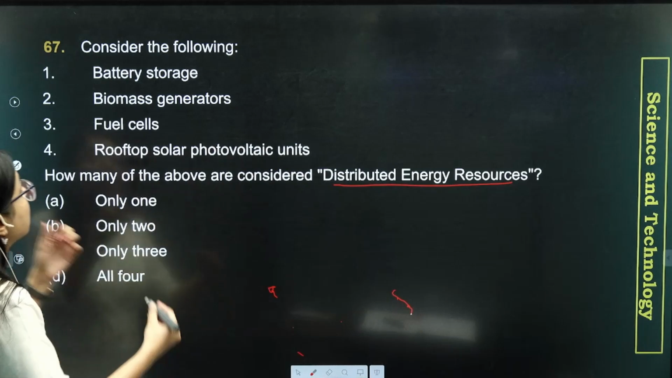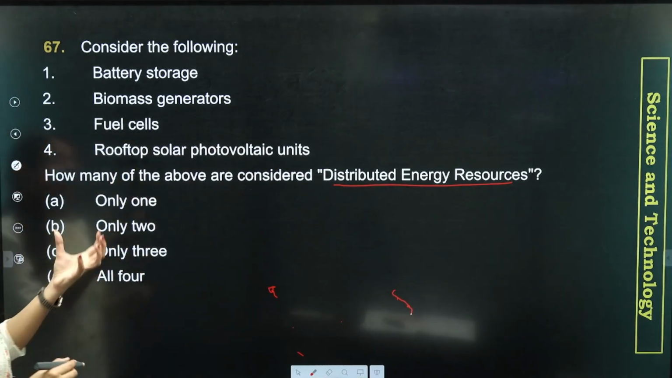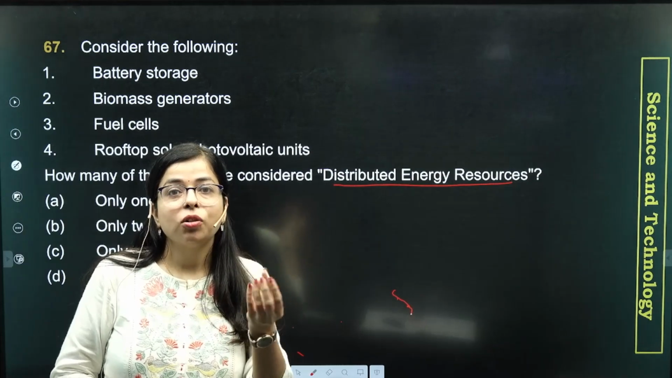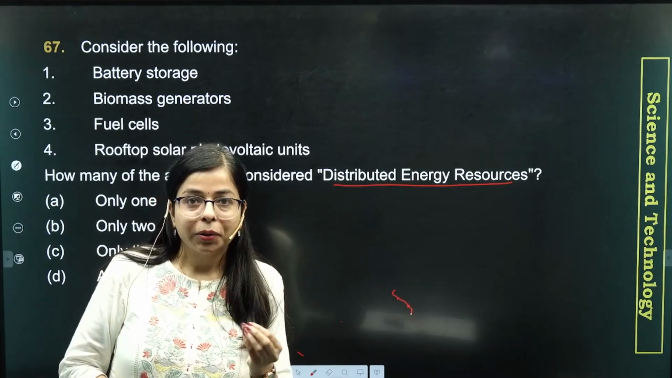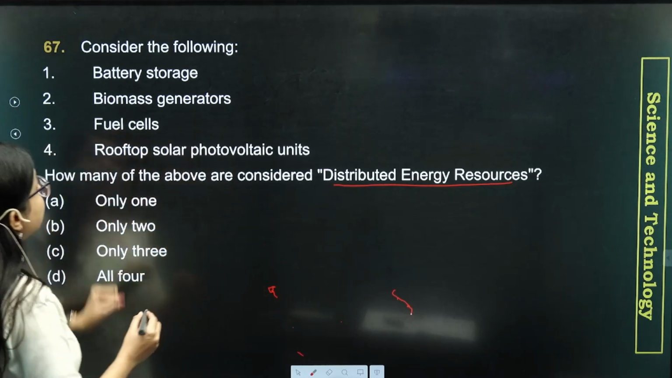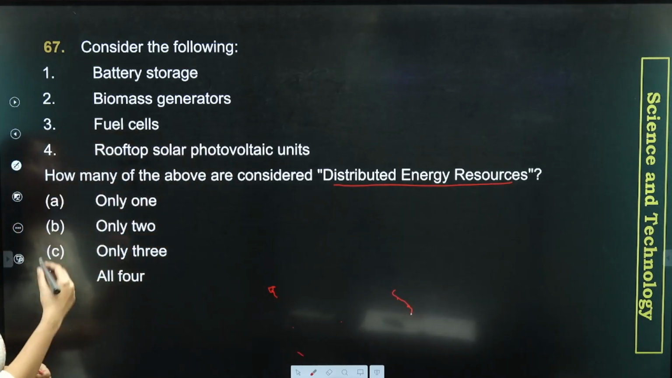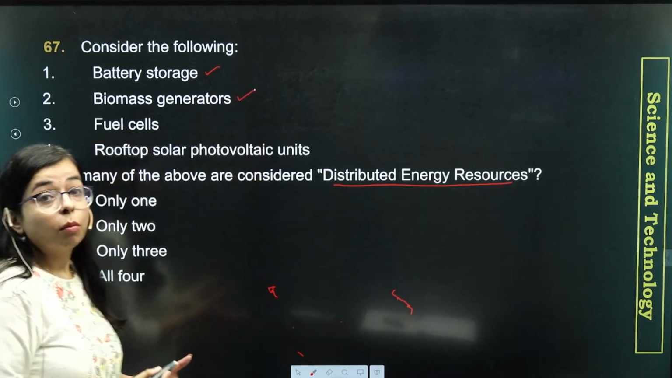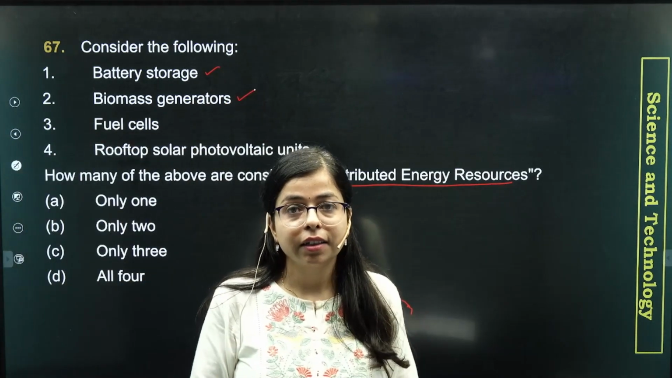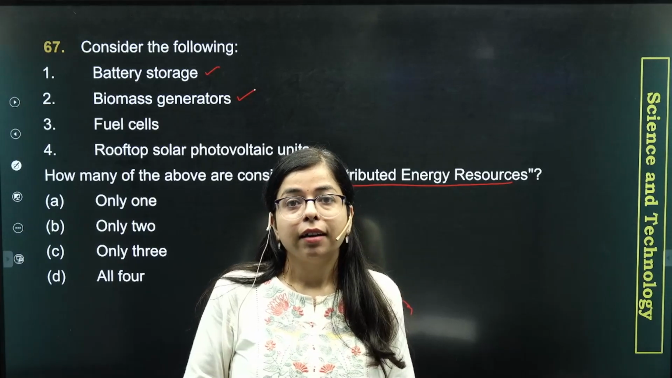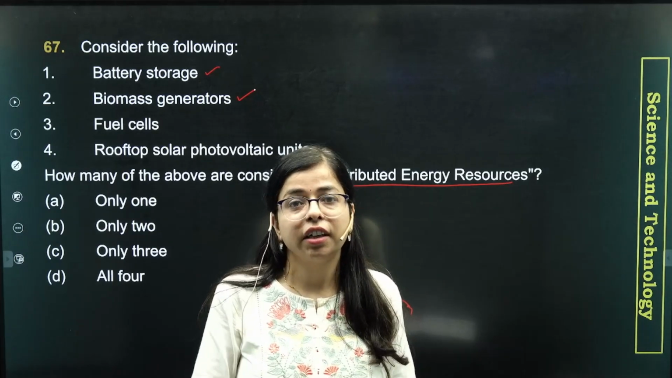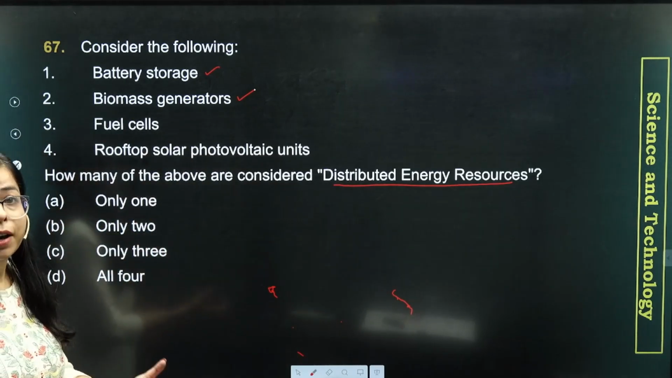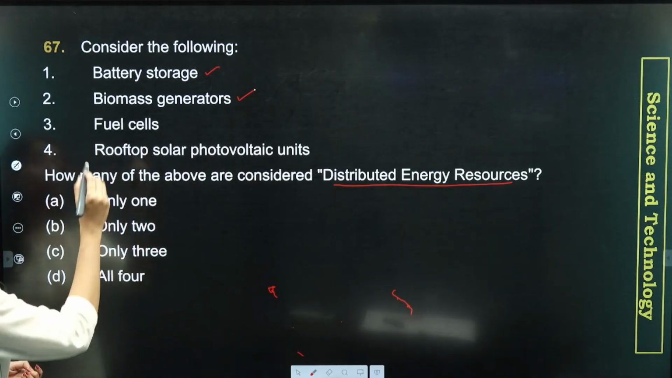Battery storage. We know that batteries can generate electricity and store electricity at the end point. Generally batteries generate DC, direct current. So this is an example. And biomass generators: yes, biomass can also generate electricity at the point source, say at large farms or within the vicinity of farmers, or wherever there is a presence of biomass. So biomass generators are also one example.